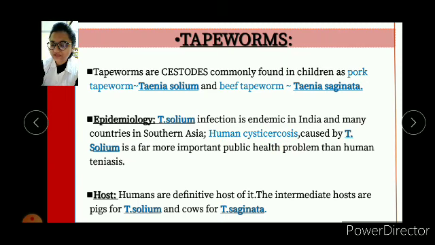Okay, so what is a cysticercus? Cysticercus refers to a larval tapeworm at a stage in which the scolex is inverted in a sac. They are found encysted in the muscle tissue of the host. So humans are the definitive host of it, and the intermediate hosts are pigs for Taenia solium and cows for Taenia saginata.